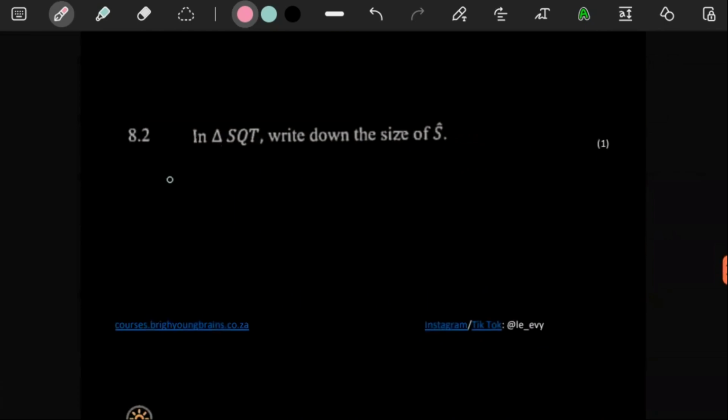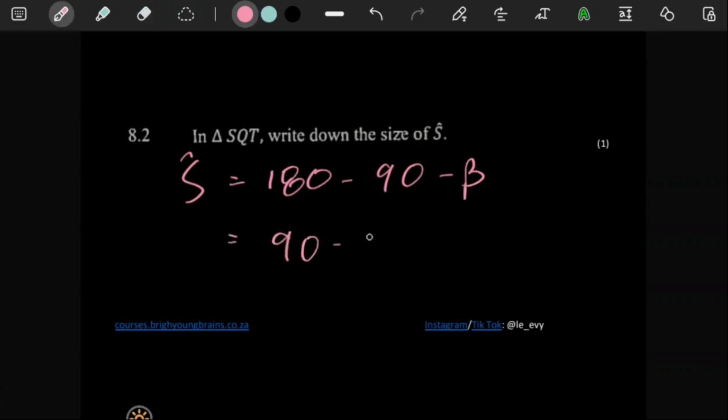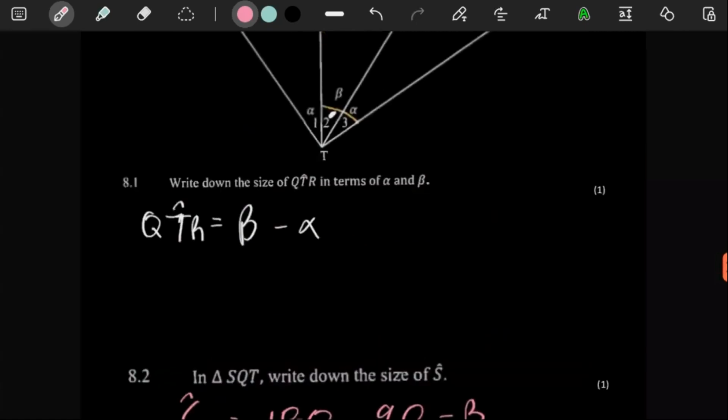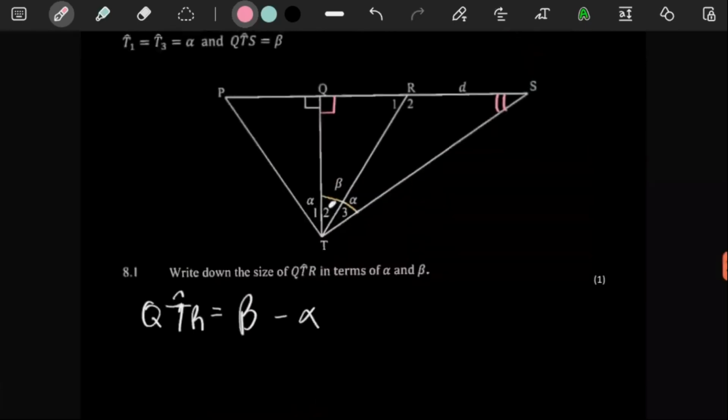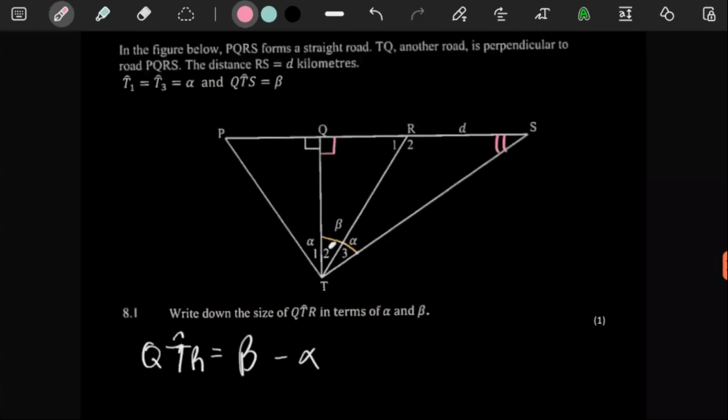So S is equal to 180 minus 90 minus beta, which is going to be 90 minus beta. This is what angle S is. So this is also one of those questions where we can only write it in terms of beta or alpha. We don't have an actual size yet because we technically can't.